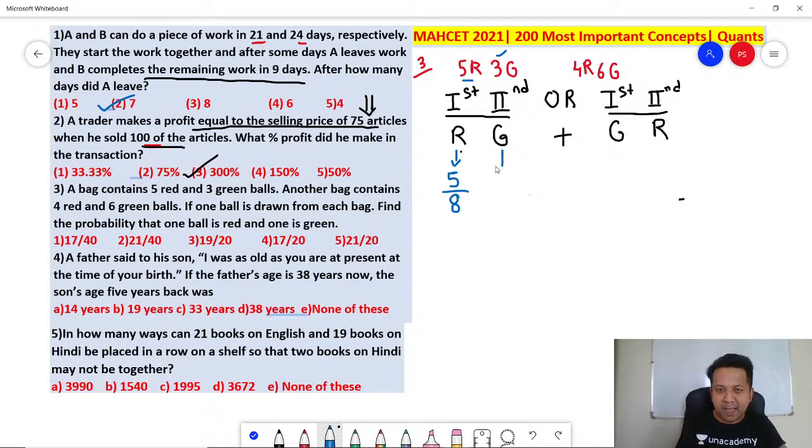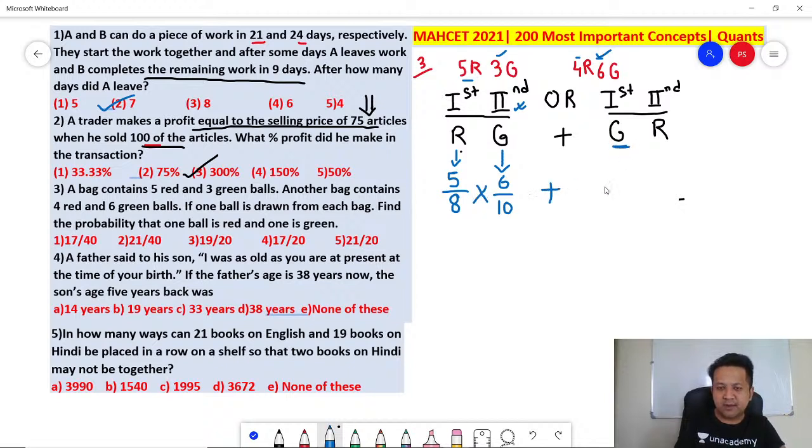Similarly, what is the probability of drawing a green from the second bag? Second bag has 4 plus 6, 10 balls. And remember, you need to draw a green. So there are 6 green. So 6 by 10. So red from the first one and green from the second one. So multiplication.